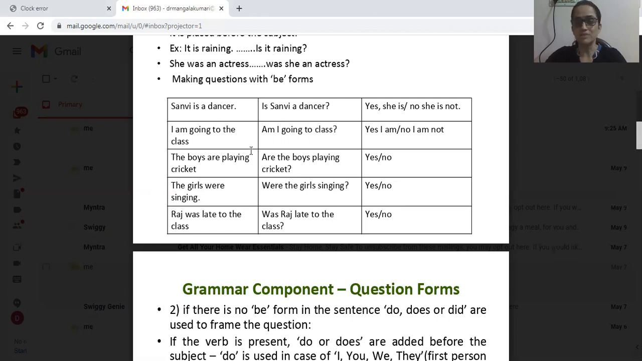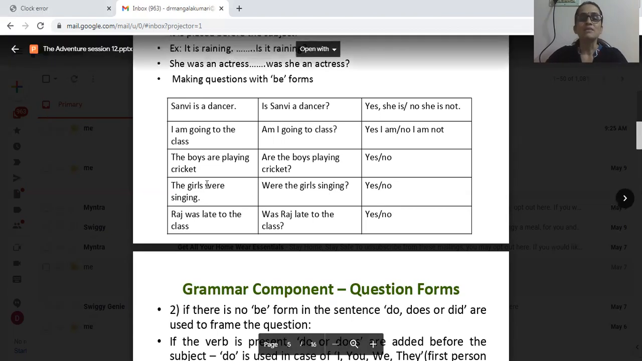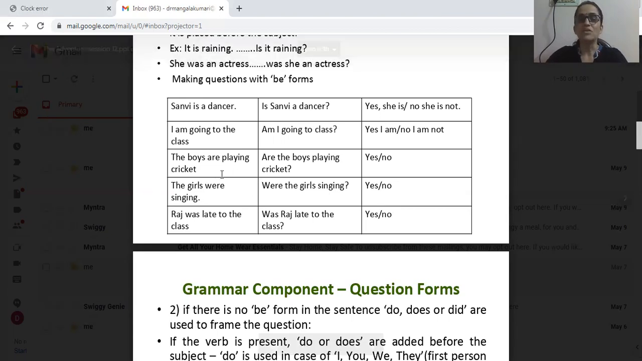Second example with am. I am going to the class. Am I going to the class? Yes, I am. No, I am not. So either yes or no. Let us see with are. The boys are playing cricket. So how should it be changed to a yes or no question? Are the boys playing cricket? The boys are playing. Are the boys playing? I think you have understood. So yes or no will be the answer.